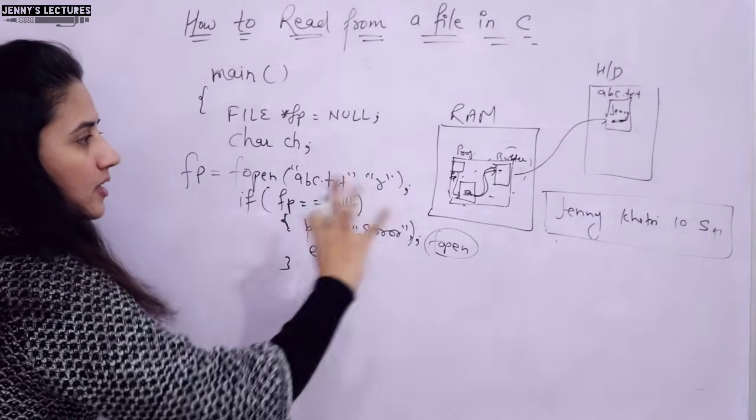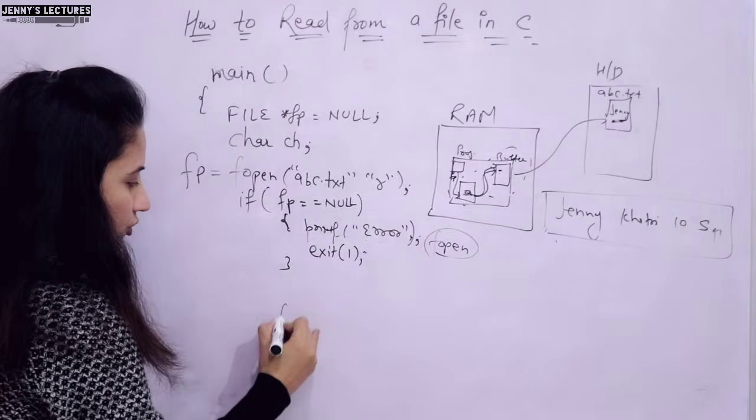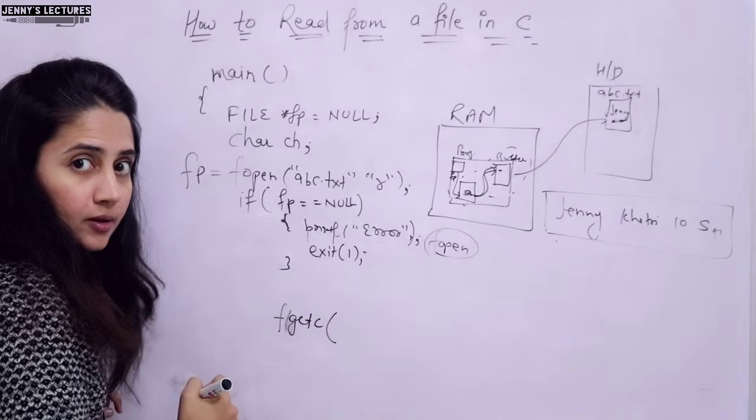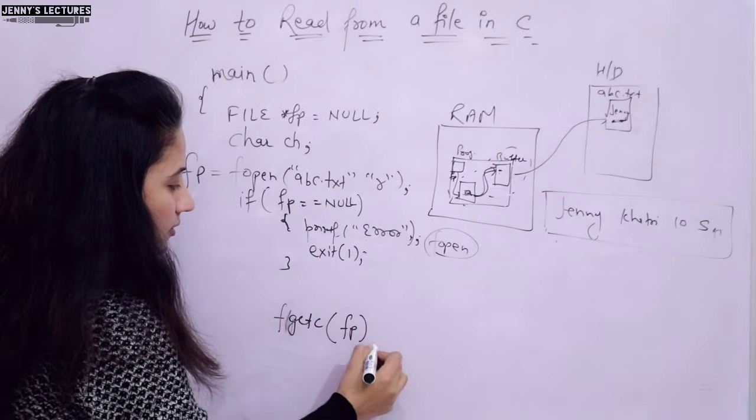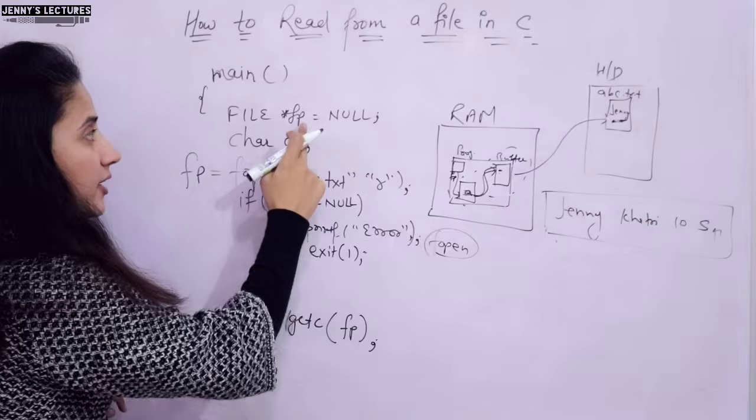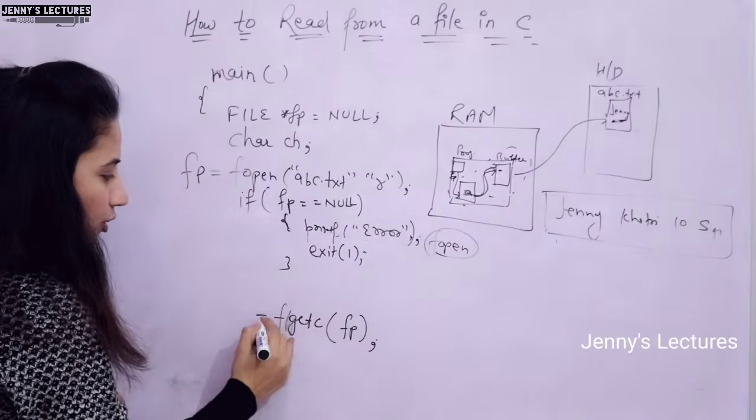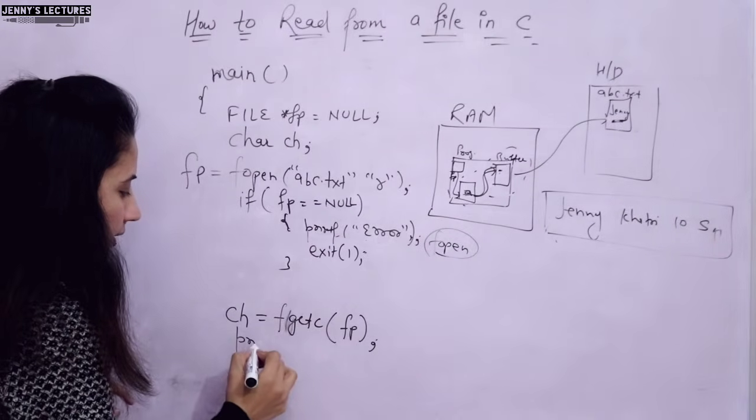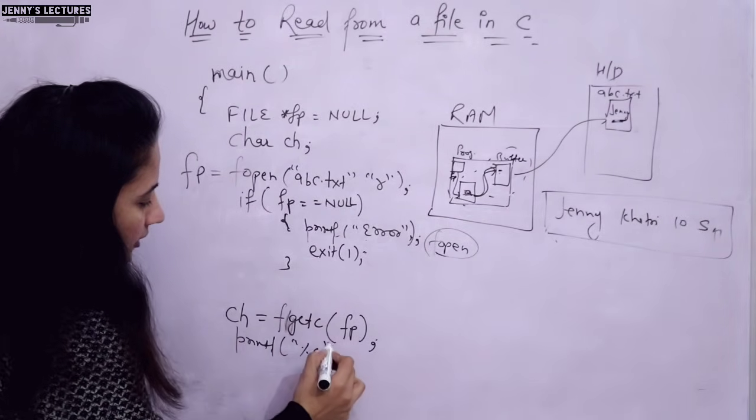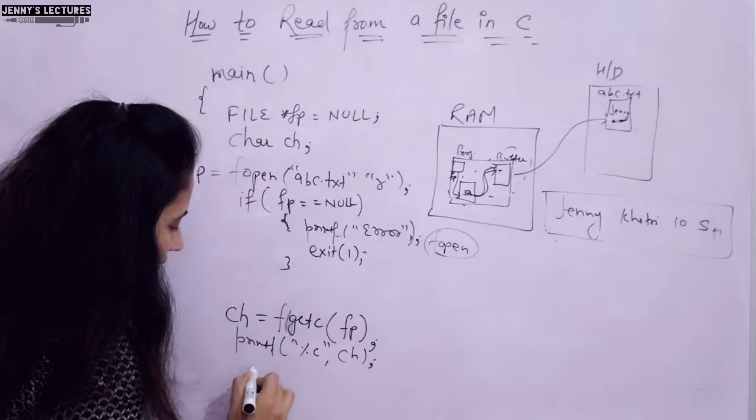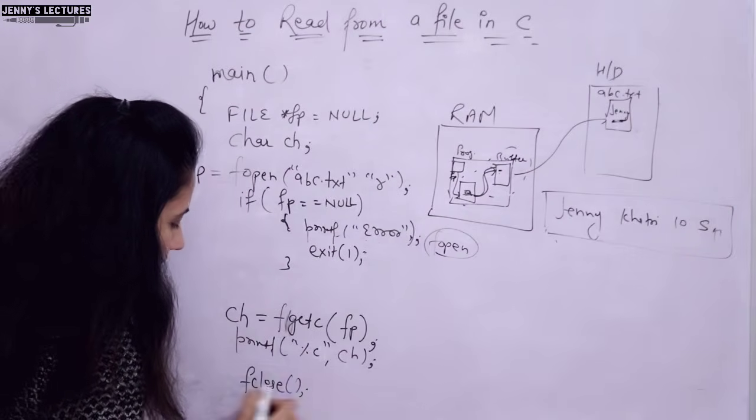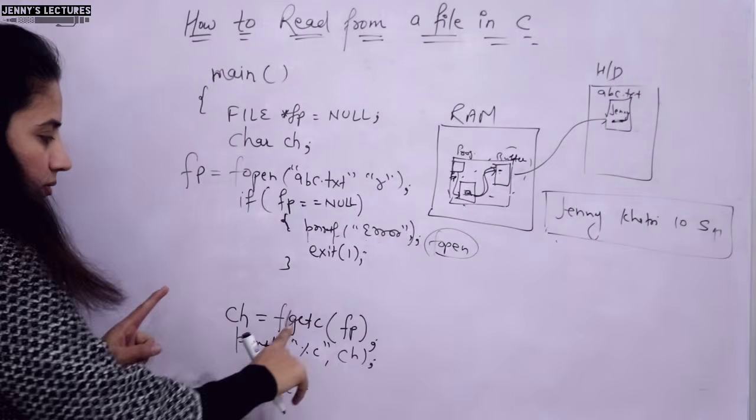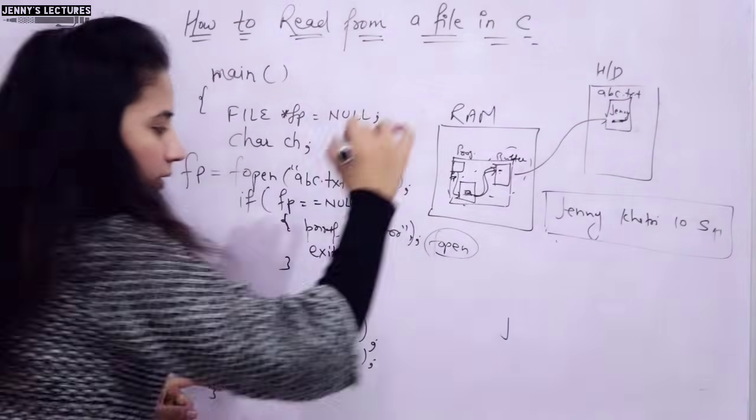So first of all we will read character by character. So which function am I going to write? fgetc, and you will just pass the file pointer. This file pointer fp is pointing to this file, right? Whatever it returns, we are going to store that character into this variable ch, and simply print %c ch, and after that just close the file, fclose, right? That's it. Now it will simply print J on this output screen.